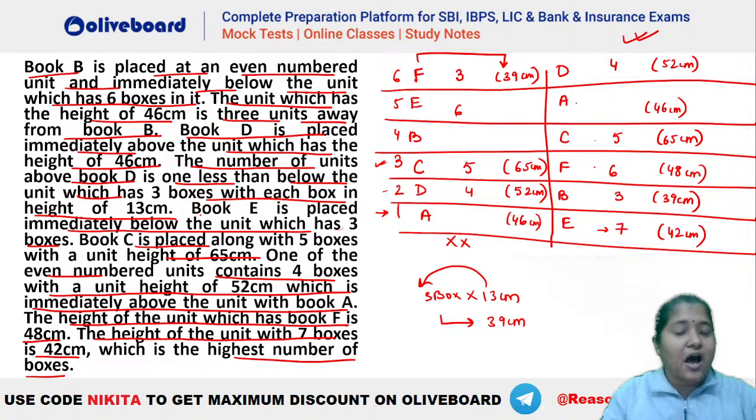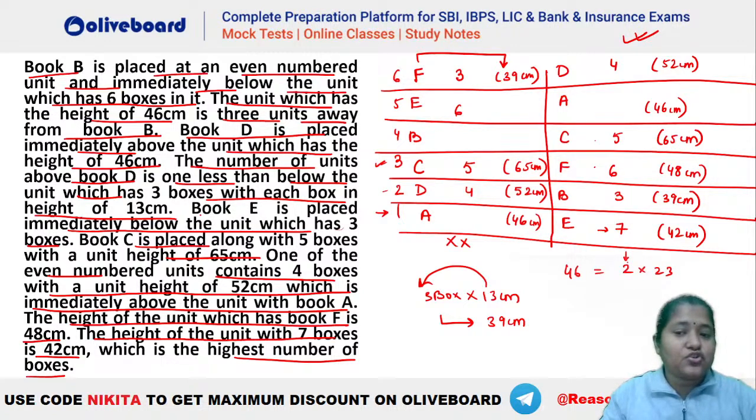Now can you tell me how many boxes should be there for A? Anybody, how many boxes should be there for A? We know that 1 box is not a possibility in any particular unit. Why? Because it was already given here. That is, every unit should have more than or equal to 2 boxes, right? So 46 is equal to how much? 46 is 2 into 23.